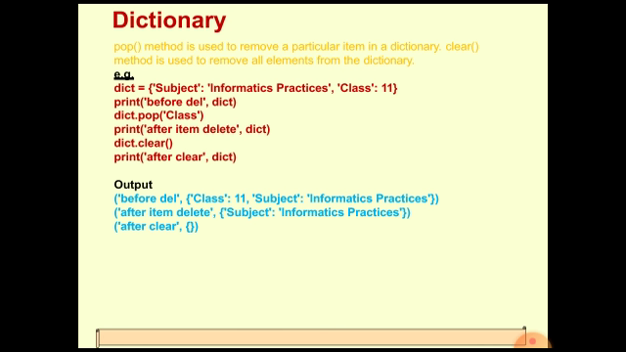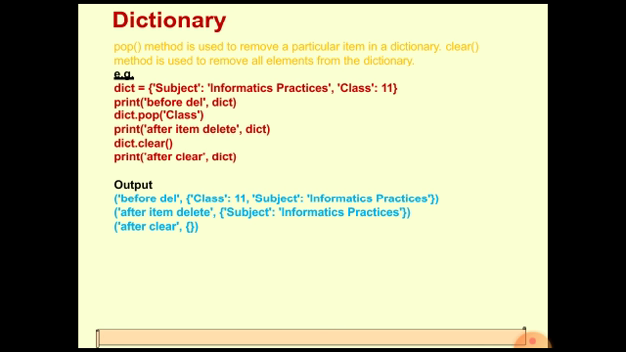Now see, for example, here first we have declared the dictionary. Here we have assigned two items in the dictionary. Then first we are printing the dictionary before deletion. Then we are using dict.pop. What will dict.pop do? Here we have passed the key class as a parameter to the pop function. It will remove the element which has the key as class. And that element you can also access in your program by assigning the value returned by the pop function to some variable, if you want to use it anywhere in your program.